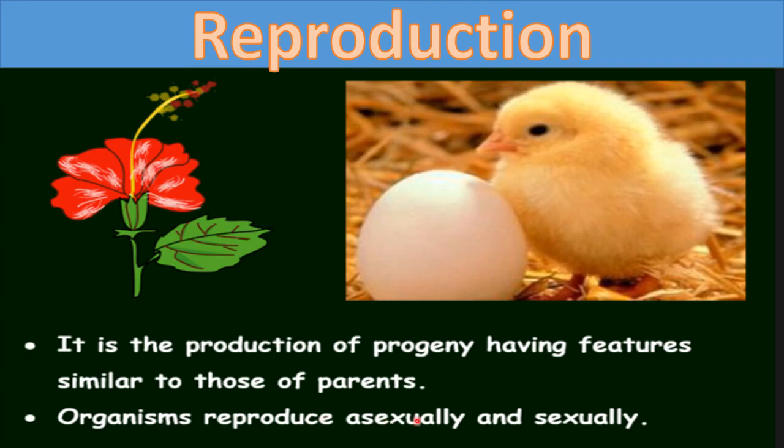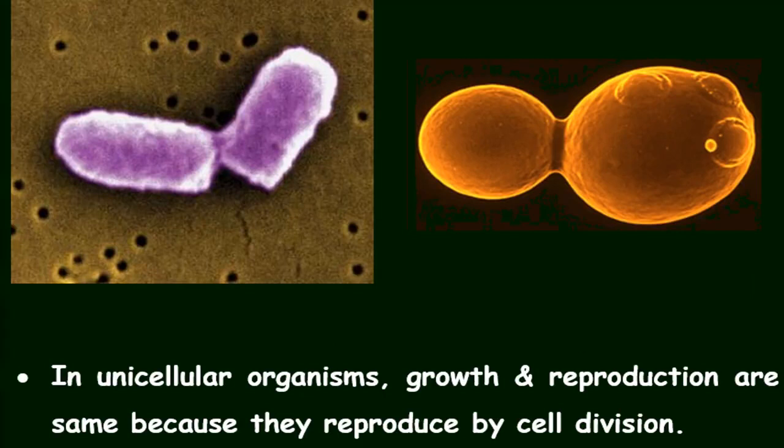Organisms reproduce asexually and sexually. So reproduction can be asexual or sexual. Different organisms reproduce by different methods. Now look here, these are some unicellular organisms: this is yeast, this is bacteria, and this is yeast.